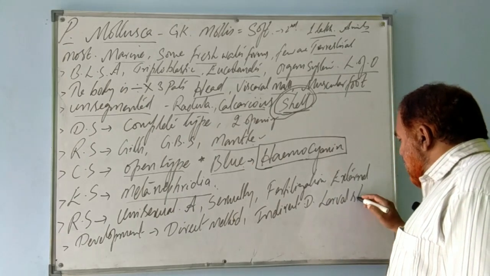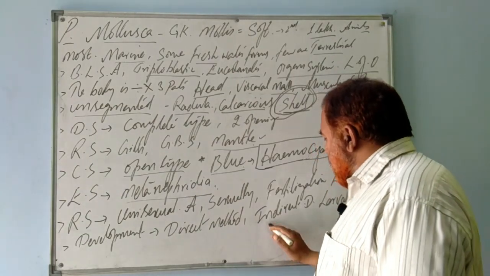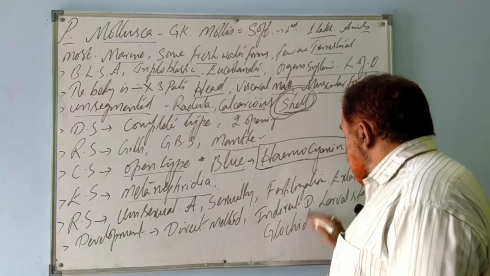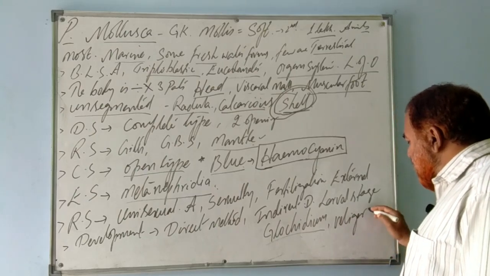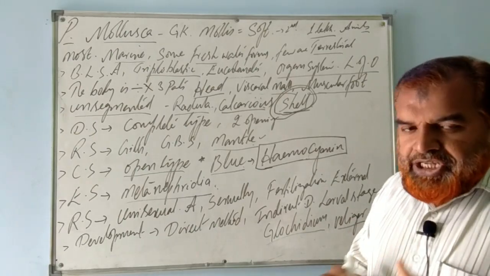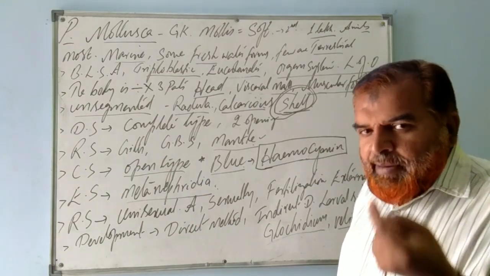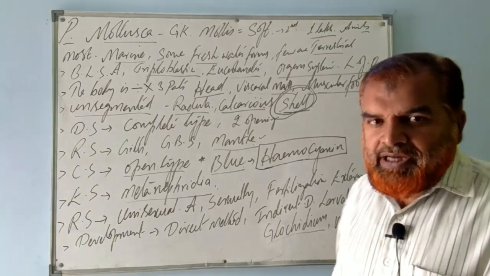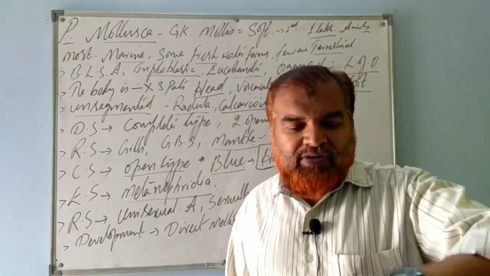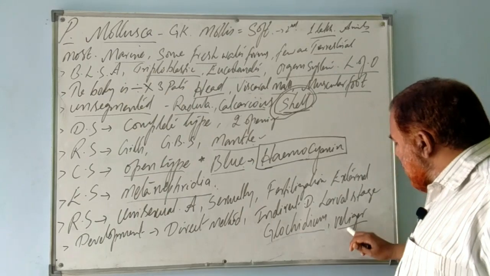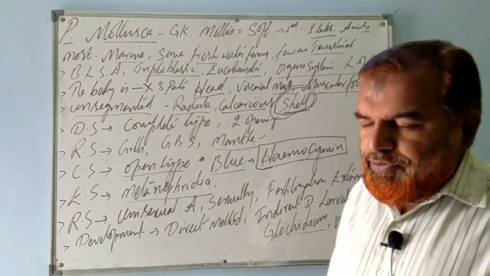The larvae of mollusca are known as glochidium larva, and the other is known as veliger larva. If you go into detail, one more larva name is there, the trochophore larva. I am avoiding it here because I am just mentioning it. I have told you that annelids also have trochophore larva. So here there are many different types of larvae: glochidium larva, veliger larva, and also trochophore larva, if you remember.